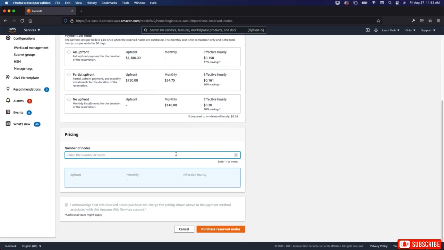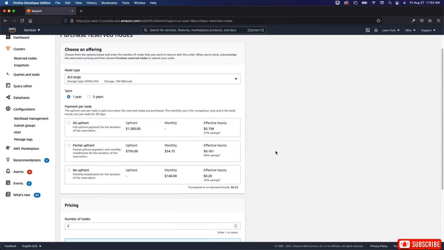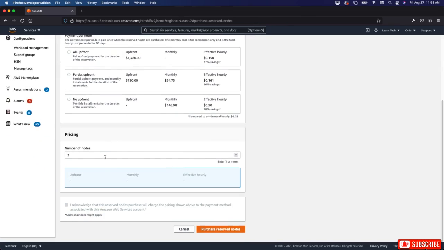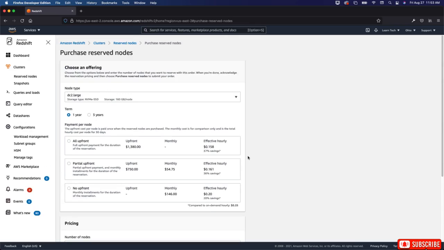Now, when you do the nodes, let's say you need 2 nodes, okay? Your rate is going to be, let's do 10 nodes. Okay.